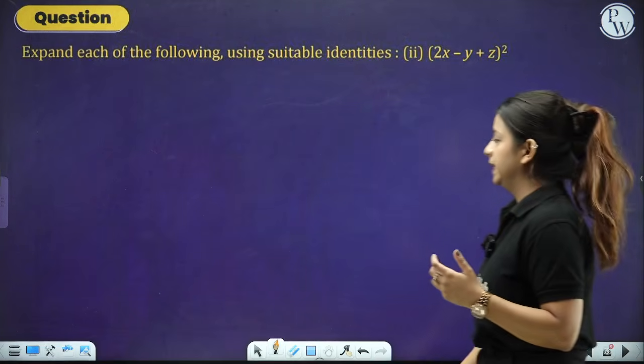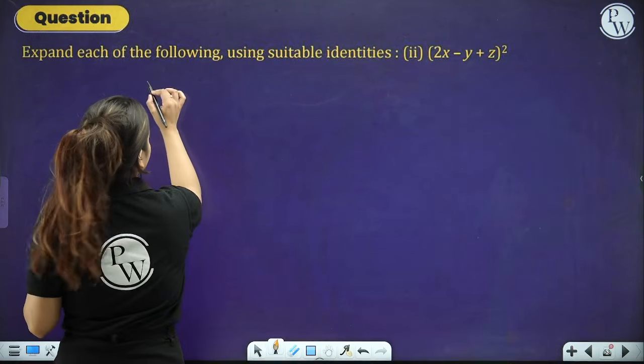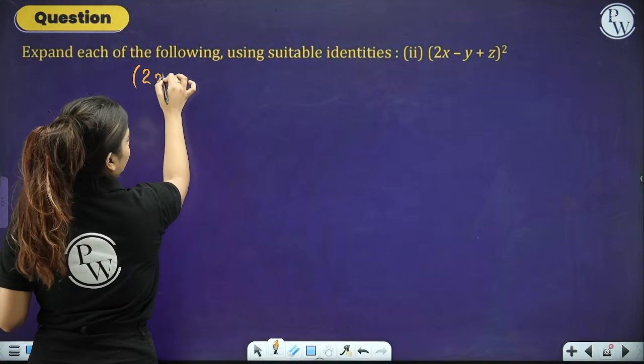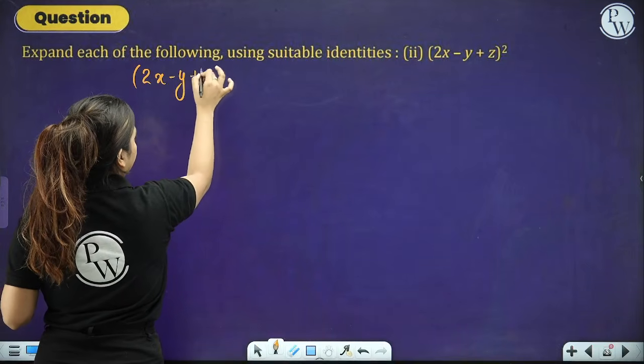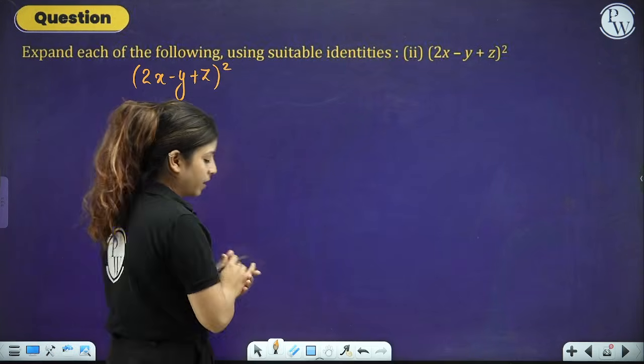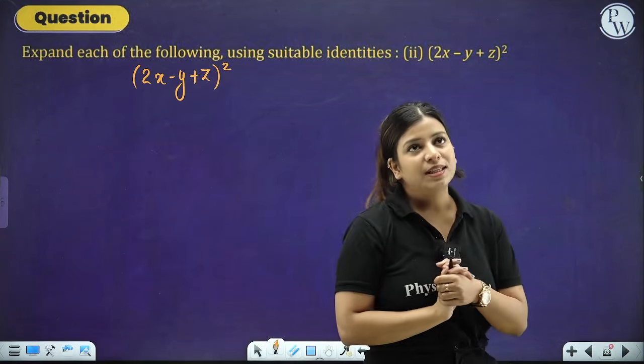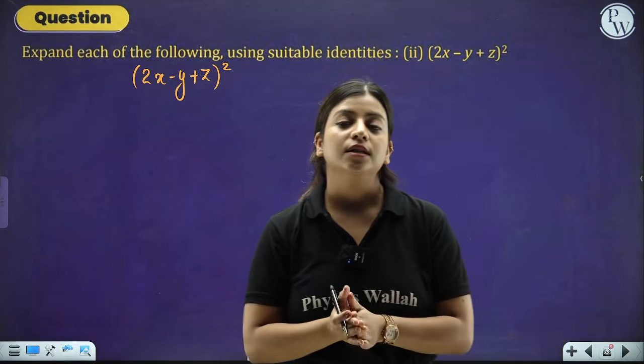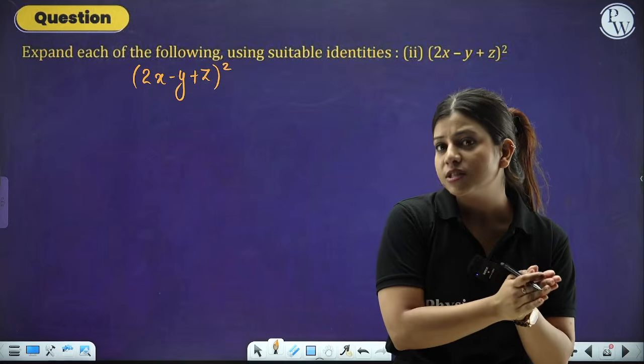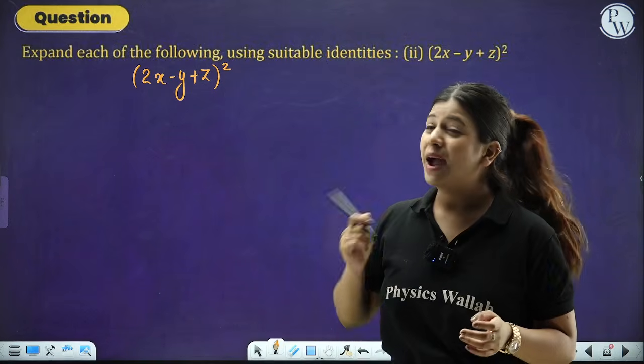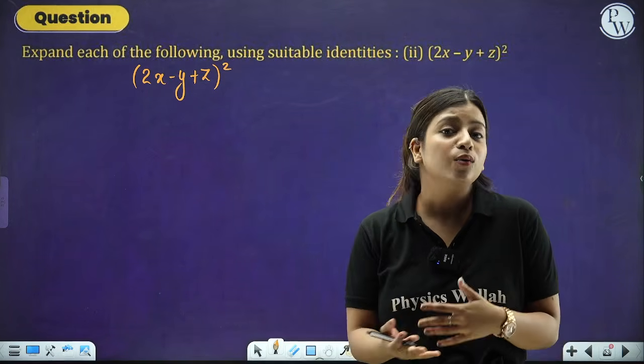Let's look at the second expression. The second expression that is given to us is 2x minus y plus z whole square. Now, you might be wondering that in the expression we have just learned it is a plus b plus c whole square, but over here it is a minus b plus c whole square. So, how do we do it?